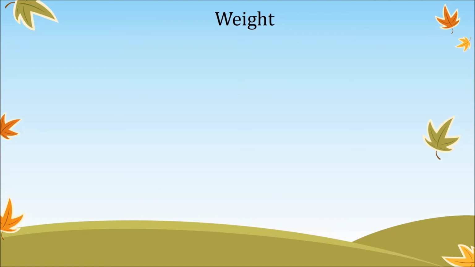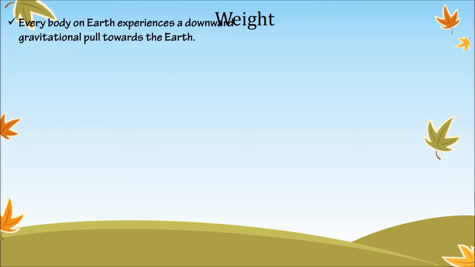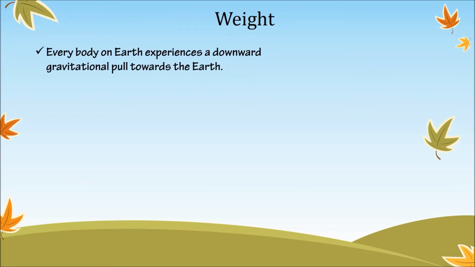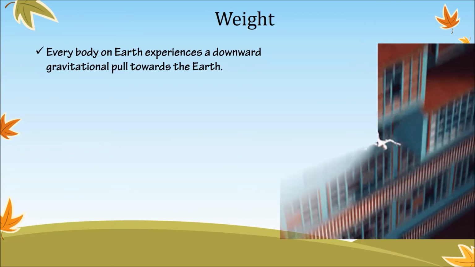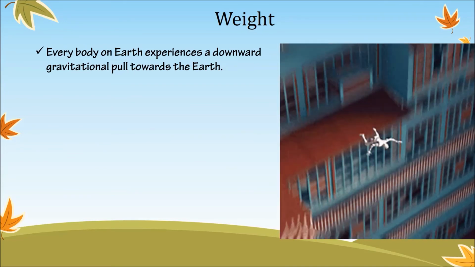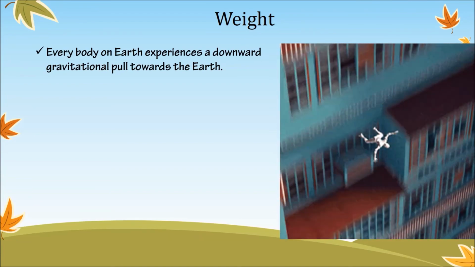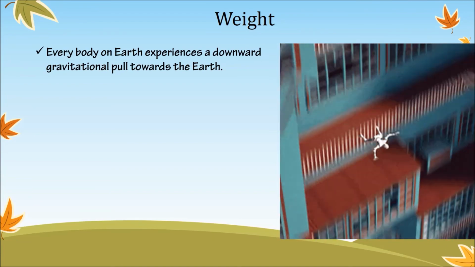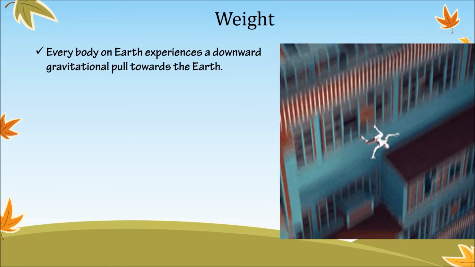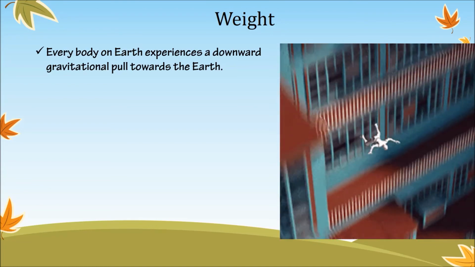Now, let's learn about weight. It's a fact that every body on the earth experiences a downward gravitational pull towards the earth. That is the reason any object we throw up comes down. Let us see this picture. In this, a person is undergoing free fall. In free fall, any object will move only under the influence of Earth's gravitational pull, which we call gravity.